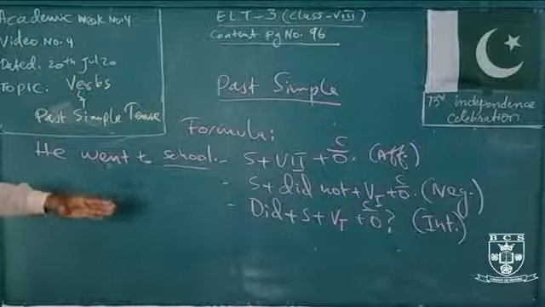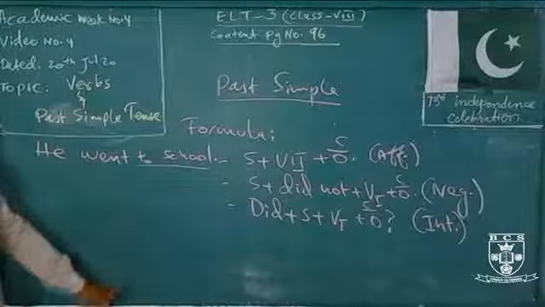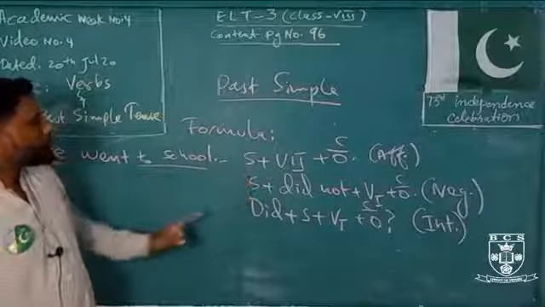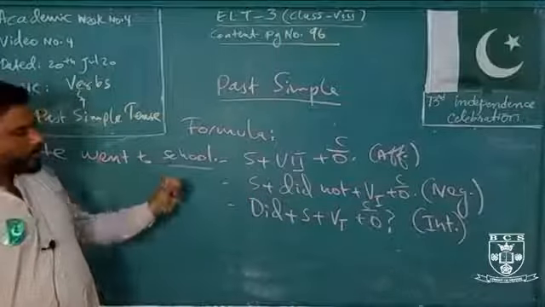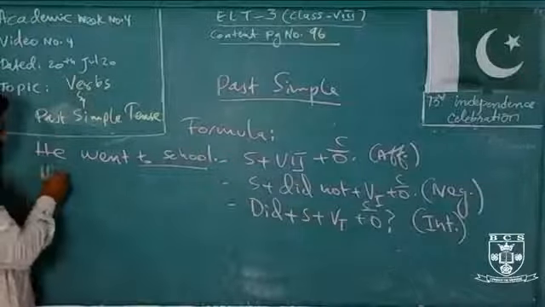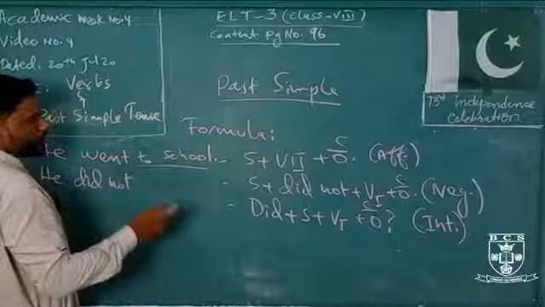In the same manner, you are converting affirmative into negative. So, he did not, and always keep this in your mind.